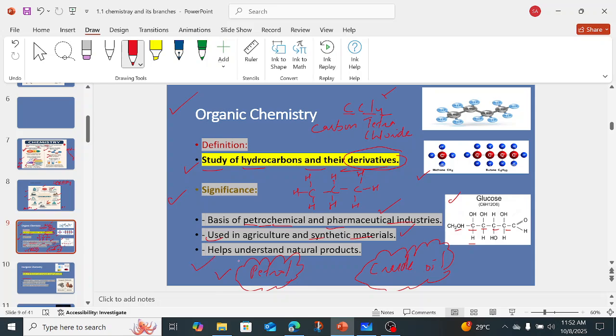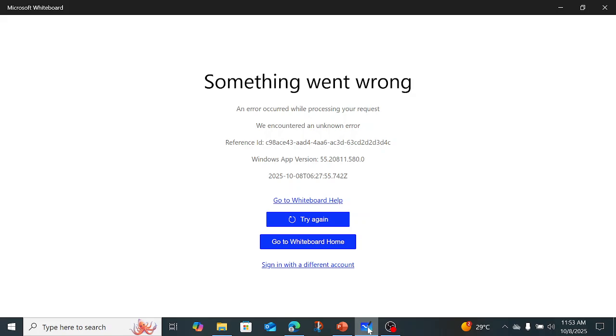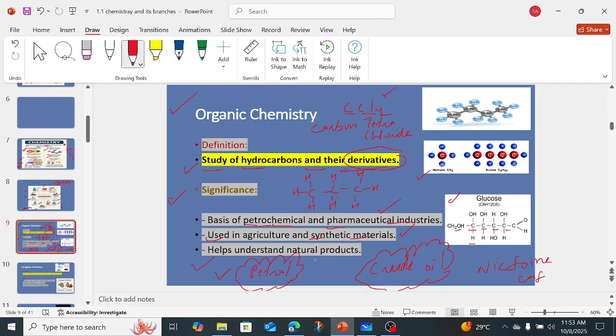It also helps us understand natural products. Natural products mean, if we have nicotine, right? So nicotine, and we have caffeine which we extract from the plants, right? Okay, so that helps to understand the natural products.